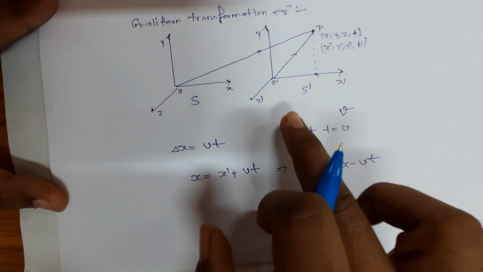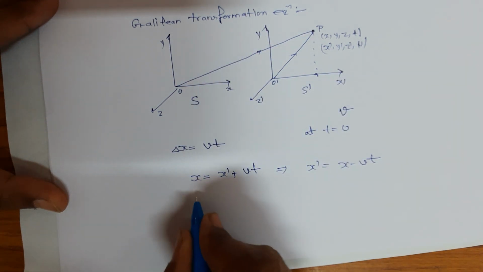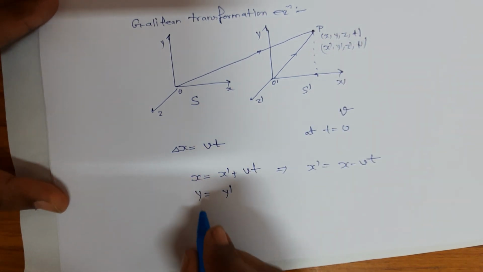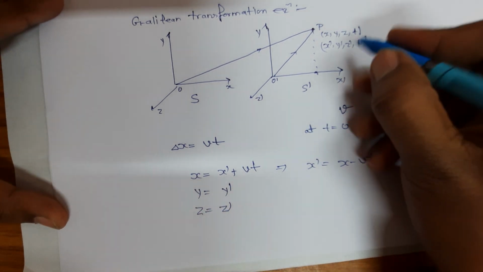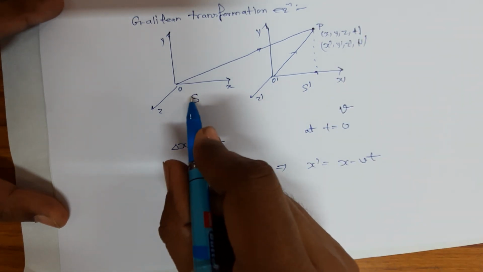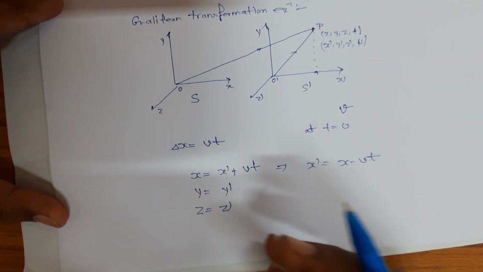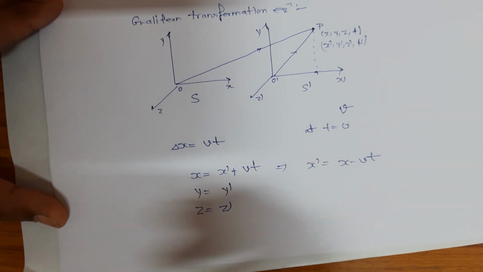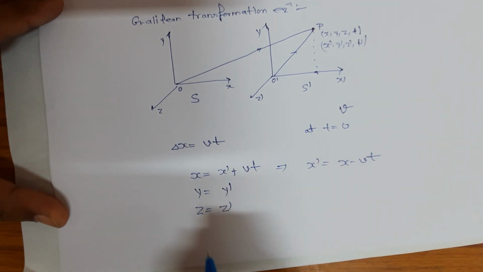Now let's see what happens in the y direction. There is no motion in the y direction, so the coordinate y will be equal to y dash and z is equal to z dash. Similarly, t and t dash are two different times noted by the S and S dash frames of reference, but in Newtonian relativity or Galilean relativity, we assume that time is an invariant quantity. It does not depend upon the frame of reference. So we can write here t is equal to t dash.